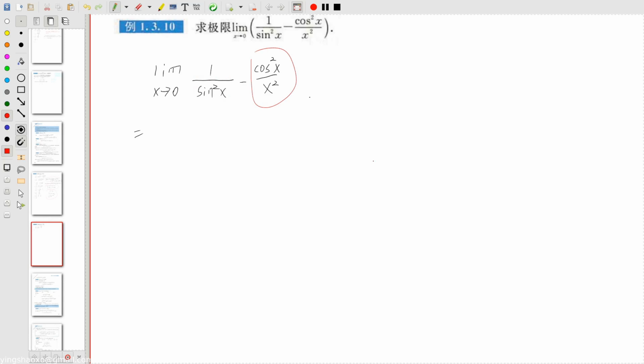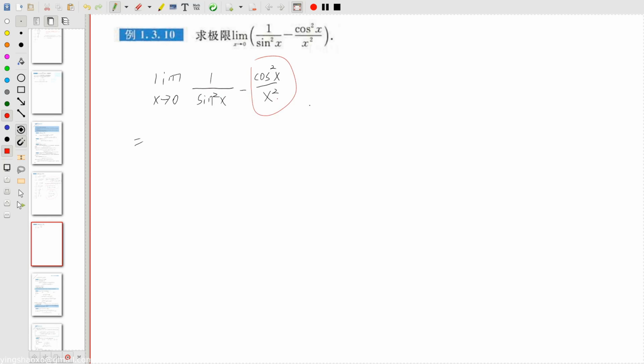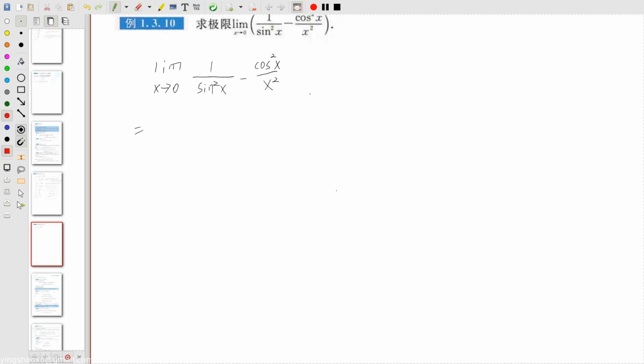And for the second item here, if x approaches 0, this item would also be invalid, so we cannot simply replace x with 0 for now. We need to make some changes to the equation. So how can we do that? We could probably do this.